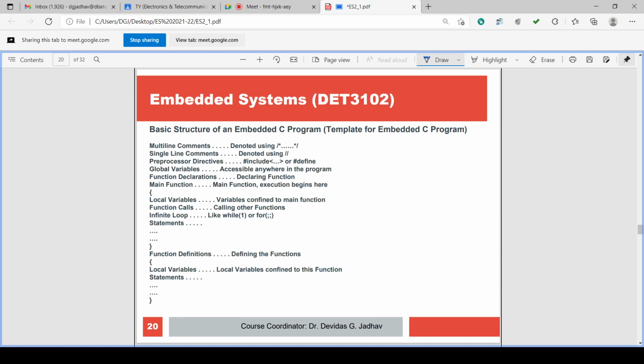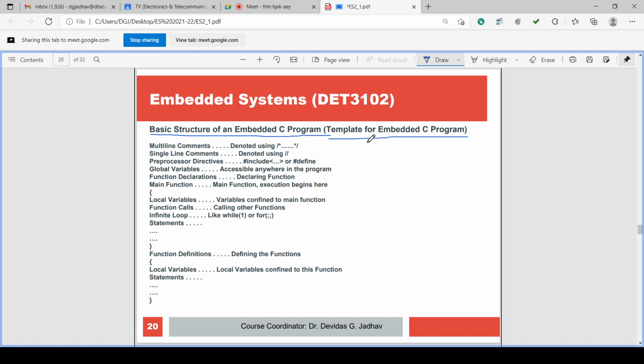Now let us check the basic structure of the program. A C program has a particular structure that we know. Similar to C programming, embedded C also has a structure, so let us check what that basic structure is. It is the basic structure of an embedded C program, or we can call it a template for an embedded C program. Template means what?